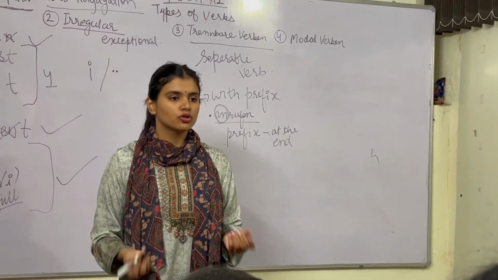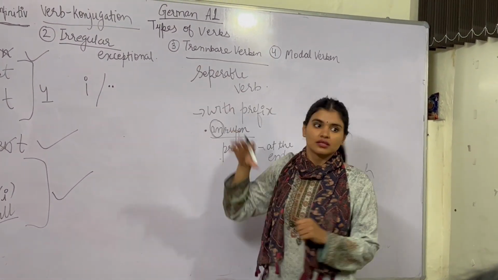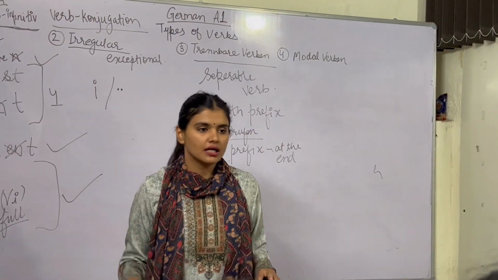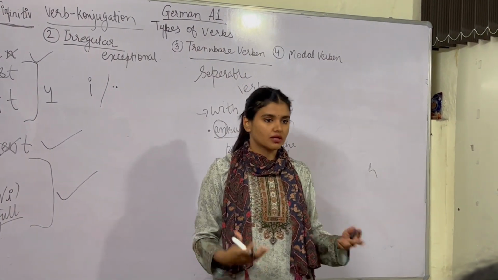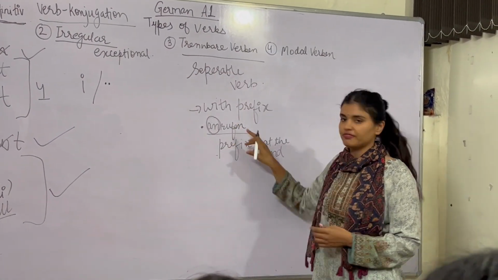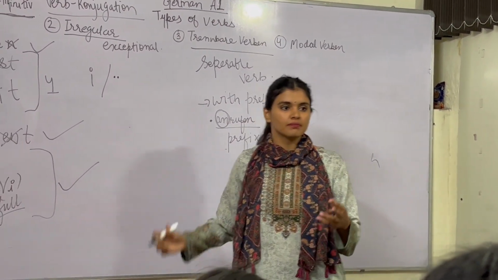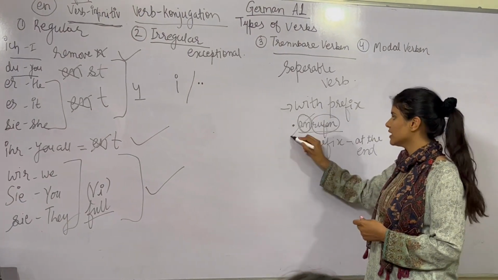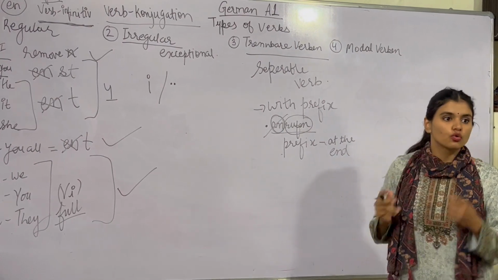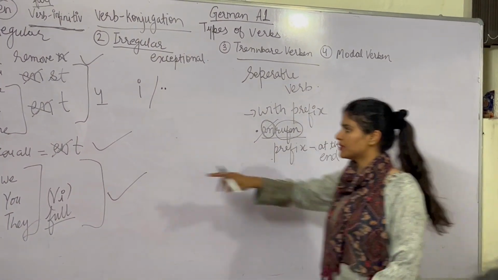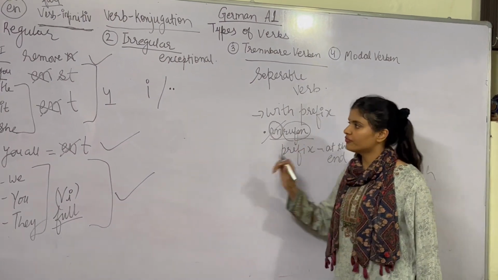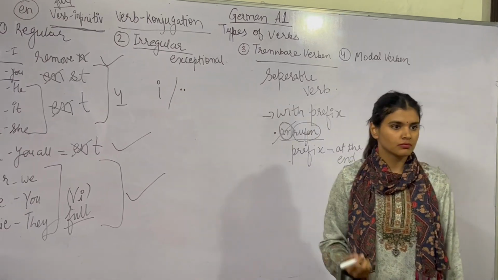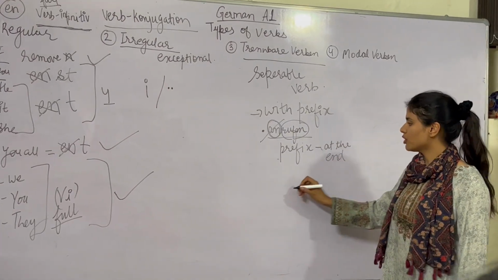So this is how you actually use the separable verbs. Trennen is a German verb which means to separate. So the category is trennbare Verben. You have to separate the prefix from the verb. As I mentioned earlier, at the second position you would only be conjugating the verb without the prefix. You remove the prefix and you can conjugate rufen to use it at the second position as per the pronoun. The conjugation of rufen could be regular or irregular, which you can check from Verben Lite or from your books also.